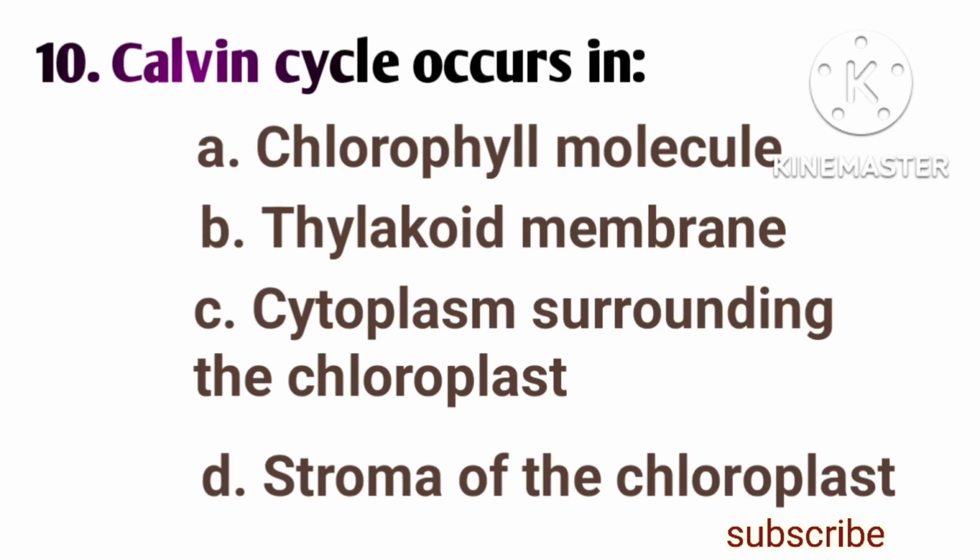Calvin cycle occurs in option A, chlorophyll molecule. Option B, thylakoid membrane. Option C, cytoplasm surrounding the chloroplast. Option D, stroma of the chloroplast. The correct answer is option D, stroma of the chloroplast.